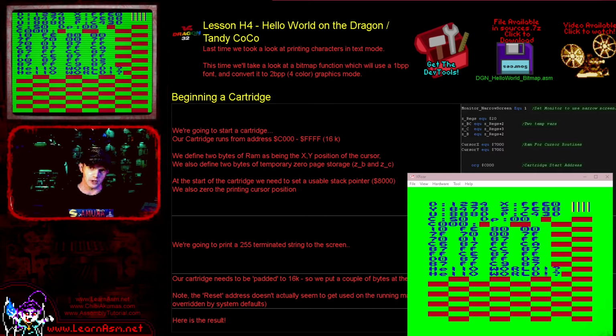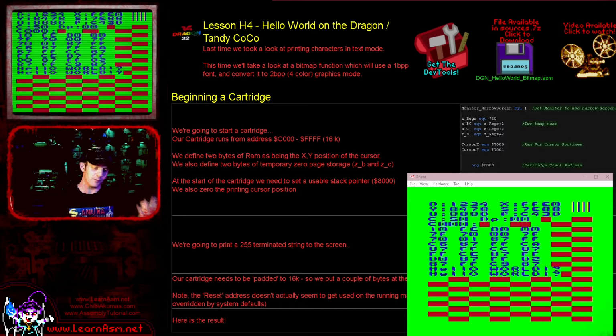Today we're going to be looking at the Dragon. Again, we looked at this once before in the first episode, but this time we're going to be doing the Hello World message a little bit differently. In the original example, we drew characters to the screen by writing bytes to screen memory, and each byte in the text mode was a character of the screen. Now that's fine for the text mode, but if we're going to be using graphics, we're going to need to draw graphics to the screen somehow, and we might need to do characters.